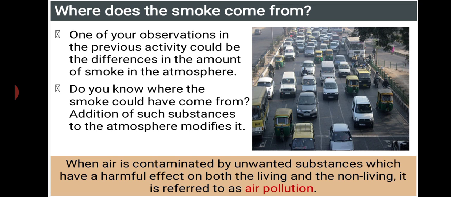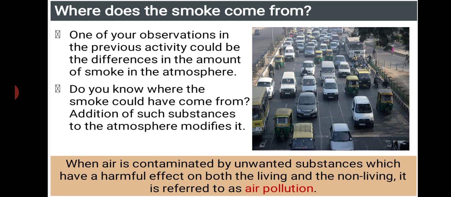Do you know where the smoke comes from? Addition of such substances to the atmosphere modifies it. The substances added by a kiln, by chimneys, by burning materials, and by vehicles all interfere with the natural composition of our air, and they modify it. What do we call this? That is pollution.